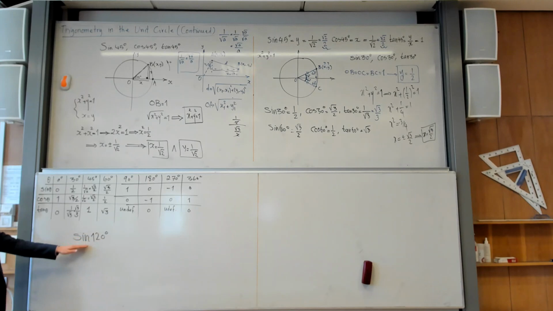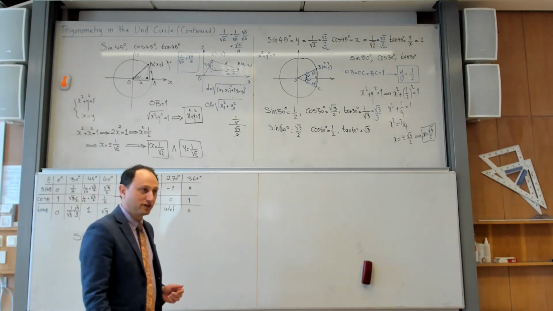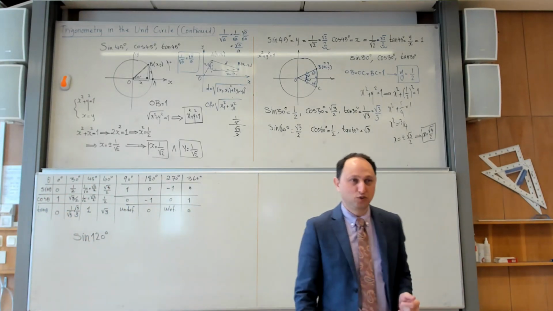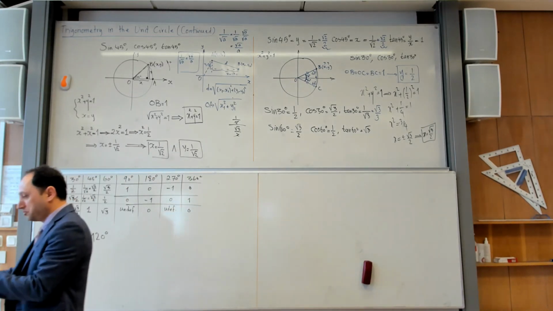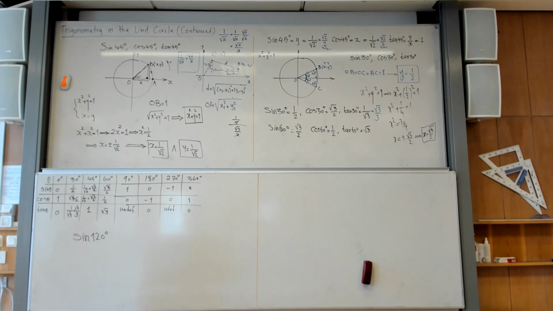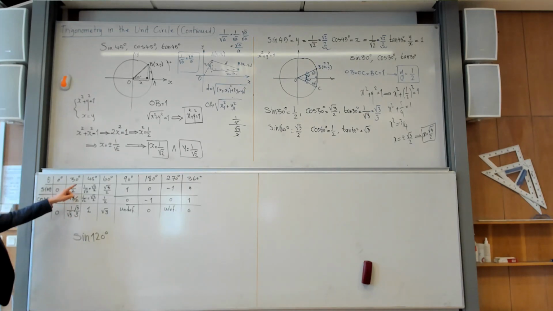If you are allowed to use a calculator, no problems, just punch it there. And I think Casio calculators are much better because they will give you exact values. I didn't find any way to do it in Texas Instruments, so that's a little bit strange. Or maybe you should do something to get the exact value. So I think if you have a Casio calculator and you punch it here, you will get the exact number. For example, tangent of 30, you just put it in the Casio calculator, you get exactly square root of 3 over 3, exactly, not with decimal points, hopefully.